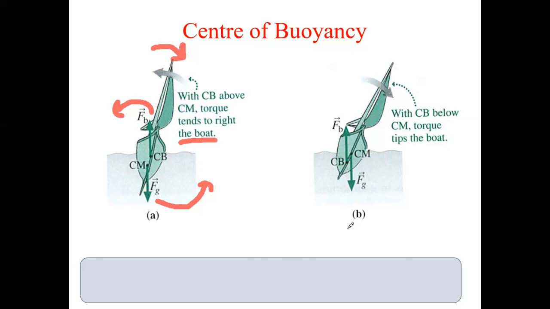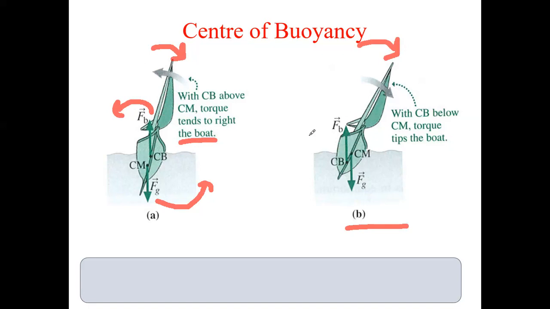Now, figure B. See it carefully. Again, here also you have rotated it in the clockwise direction. Now, see, FB is acting in the upward direction only, and FG is also acting downward only. But if you observe here, their places are changed. Now, how will it try to rotate?